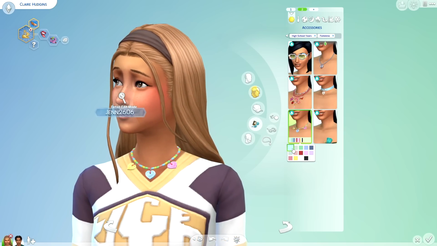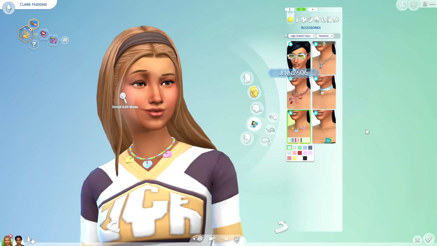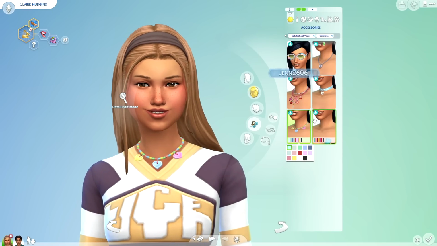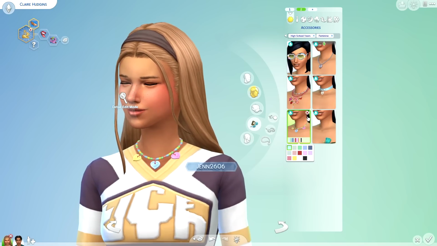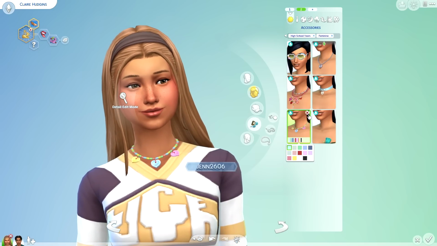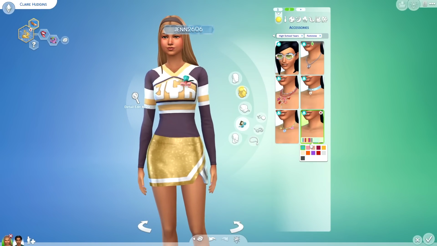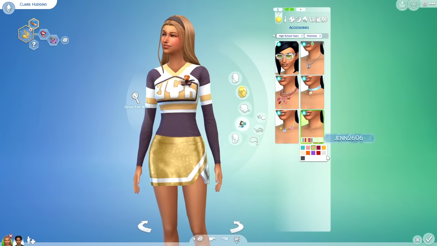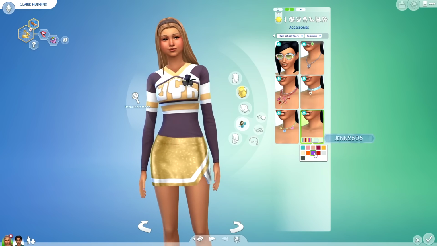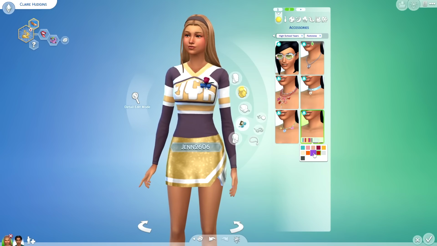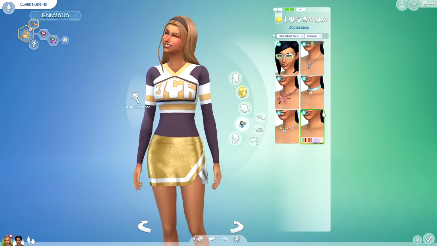So no matter what style your sim is into, there's gonna be an option for them. Oh my god, speaking of style, I forgot something which I'll have to circle back to. So make sure you stay for the video so that you can see what I forgot, because Chen's notorious for that. There's also a boutonniere, I think this is, and I guess it would go on your little prom dress or whatever, or maybe this would go on your man's. Who freaking cares? This can go wherever the hell you want to put it, sunshine. It's all up to you.